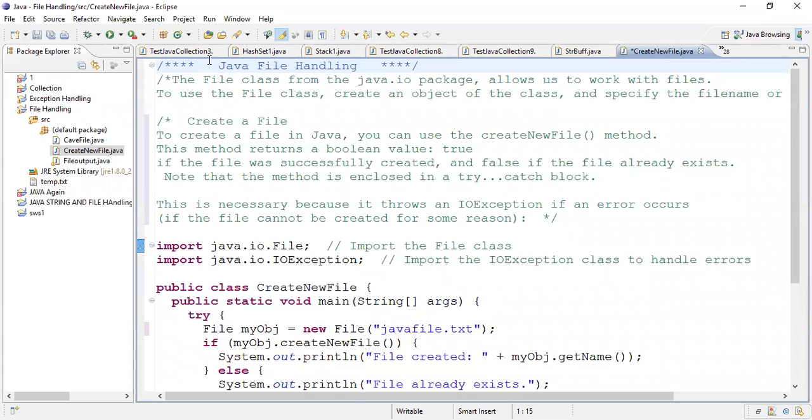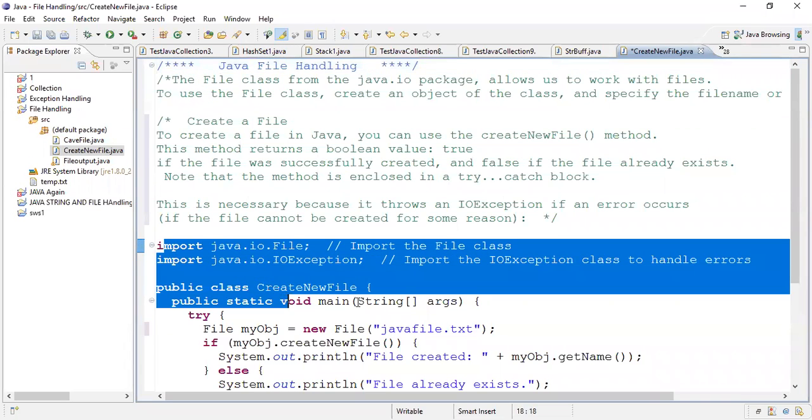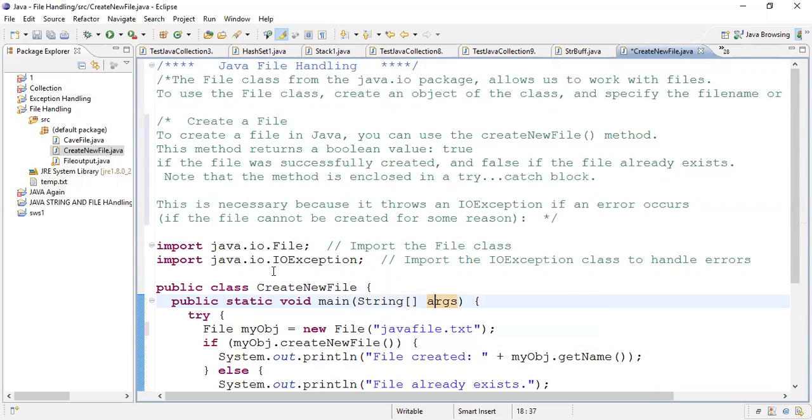Hello everyone. So today in this class we will discuss Java file handling. It is one of the very important concepts in Java. So let's begin with the actual practical things: how you can create a file in Java.